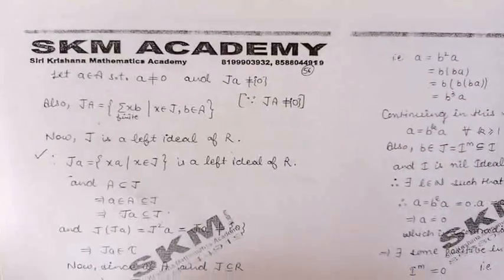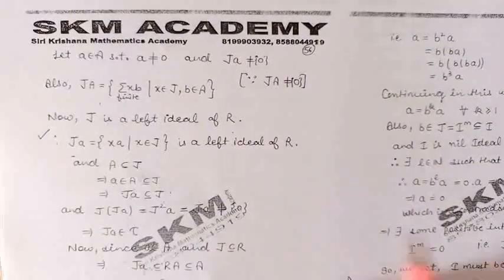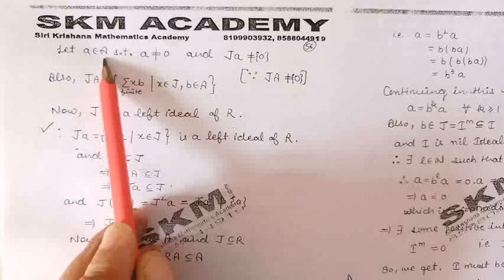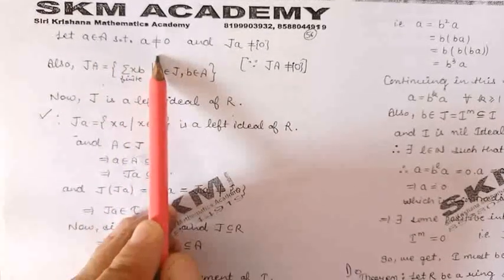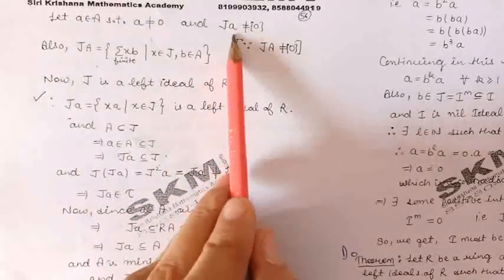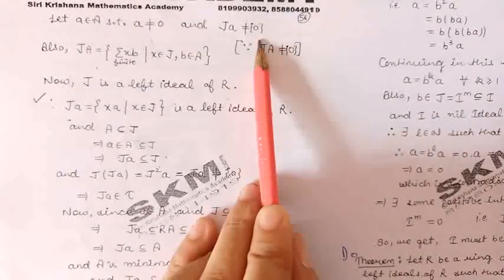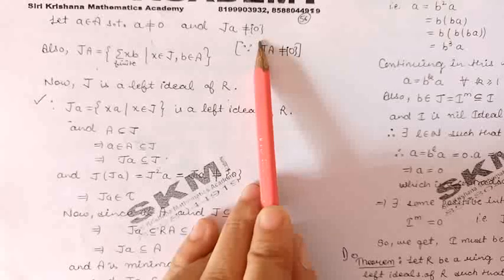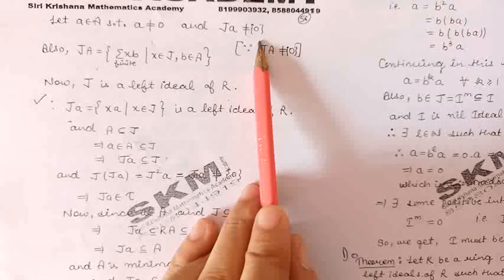Now let us take an arbitrary element a belonging to A such that this element is non-zero and J into a is not equal to 0. We can consider this because J into A is a non-zero ideal.